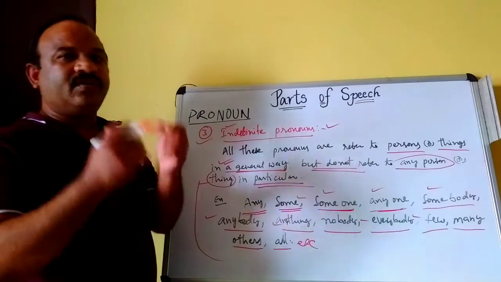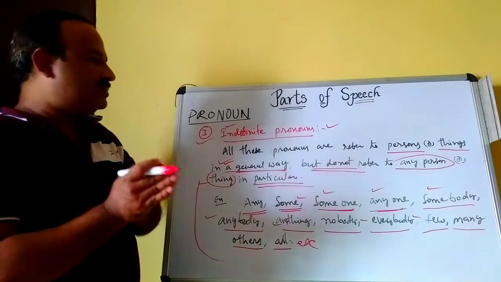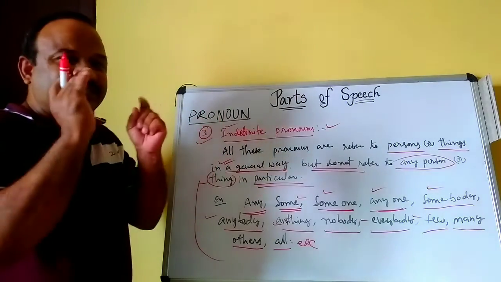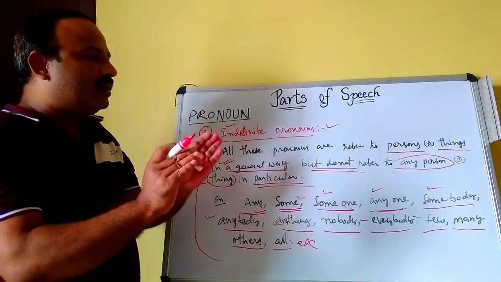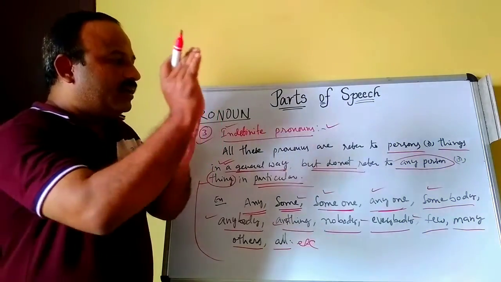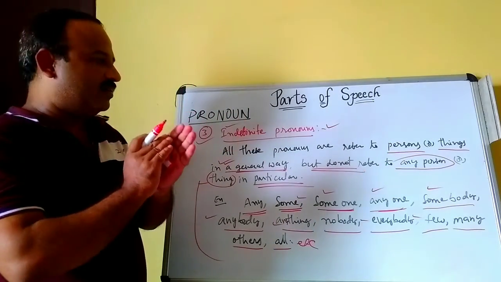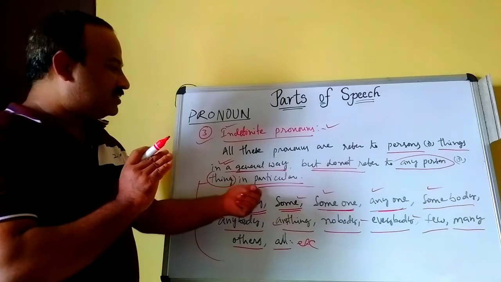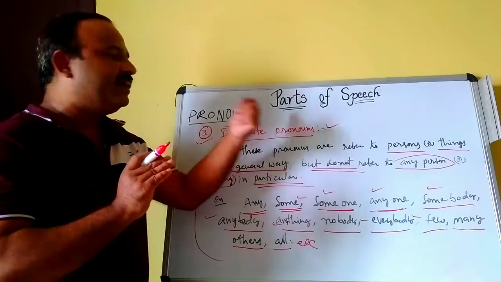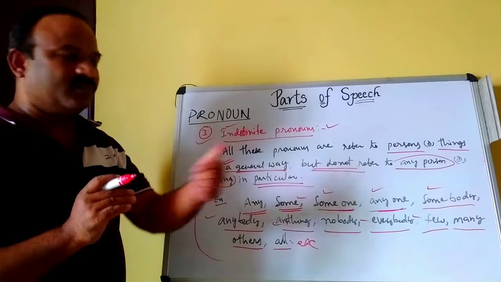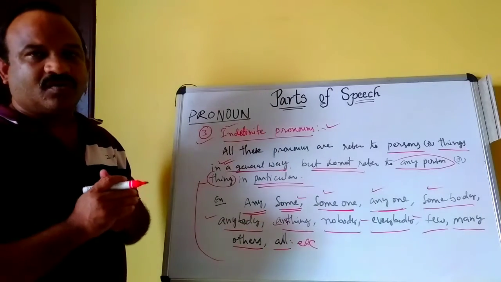Once again I am repeating. Indefinite pronouns means all these pronouns refer to persons or things in a general way, but not a particular person or particular thing. This is called indefinite pronouns. These are the examples of the indefinite pronouns.